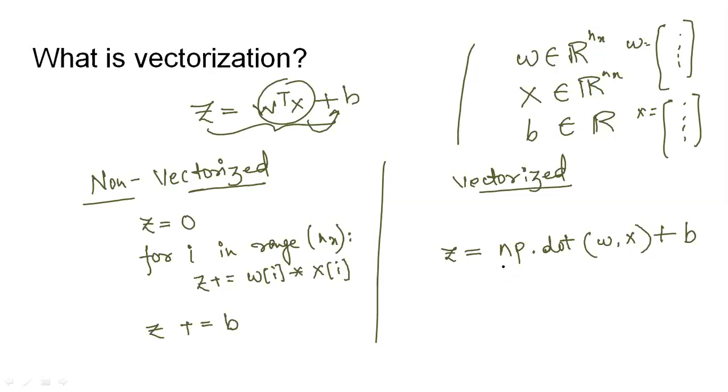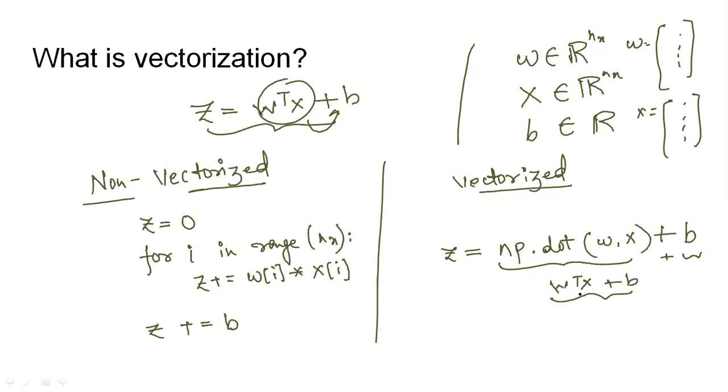Firstly, it will do the dot product of W and X, and then it will add the value of this dot product to the base value B. So np.dot(W, X) will give us the value of W transpose X, and then we are adding B to it.